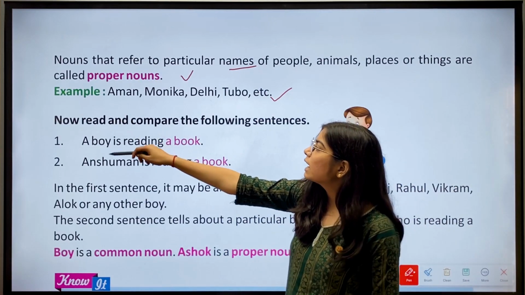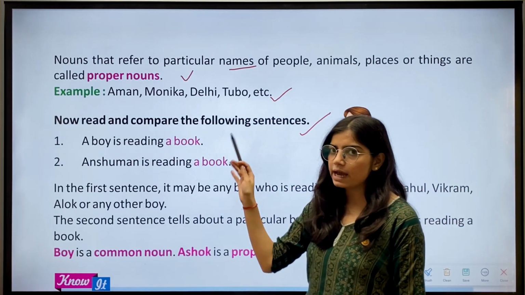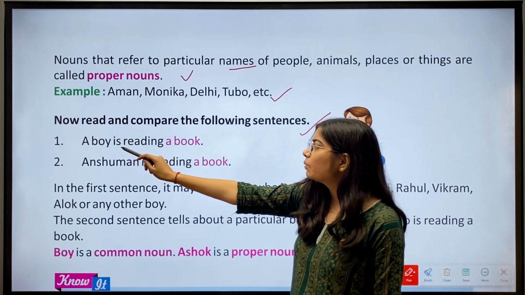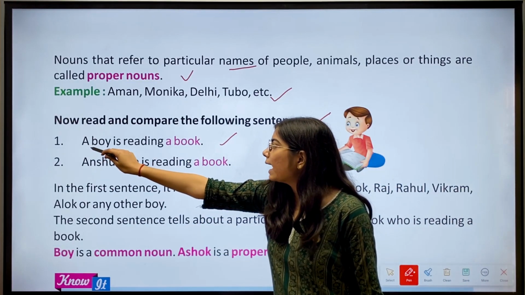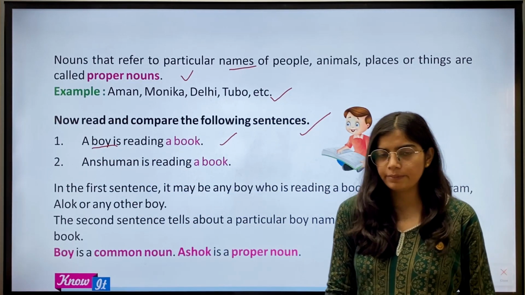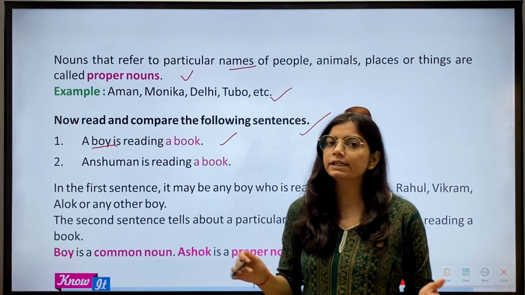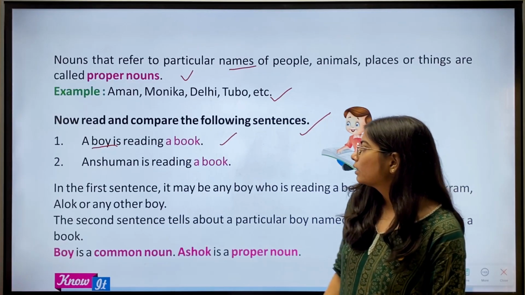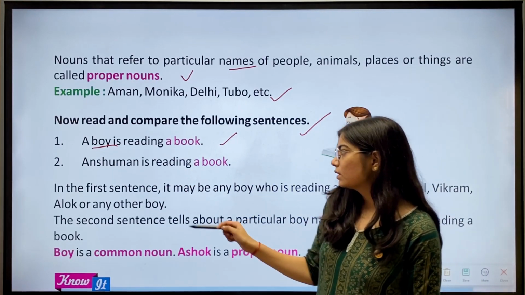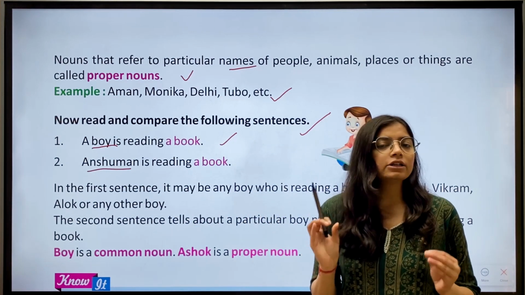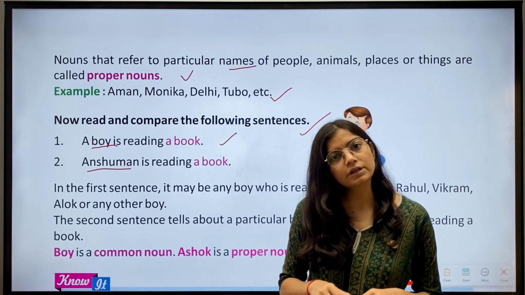Then we have: now read and compare the following sentences. So we have to read and compare. First, a boy is reading a book. Now we have here a boy, which means we are talking about a common noun. We have the general name. Okay. Then second, Anshuman is reading a book. Now Anshuman is a proper noun because we have the name of a particular person.